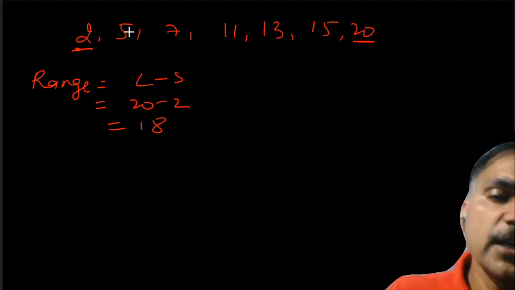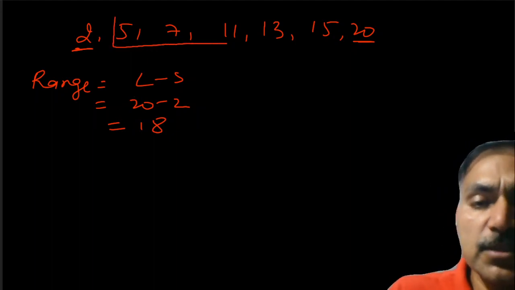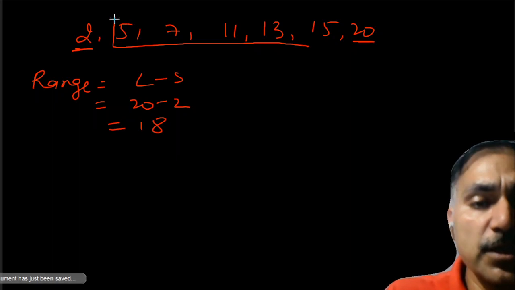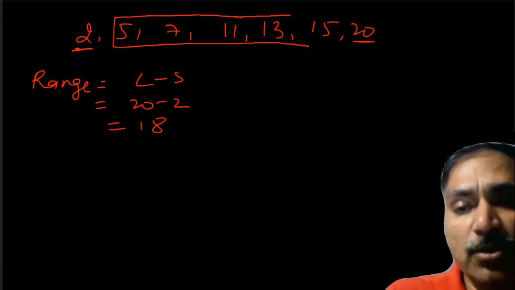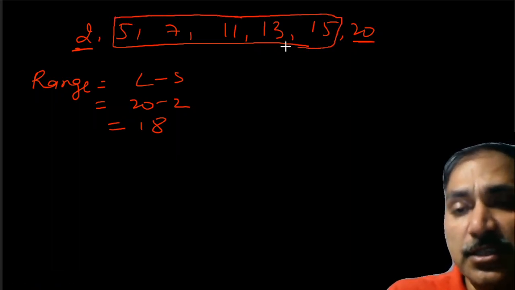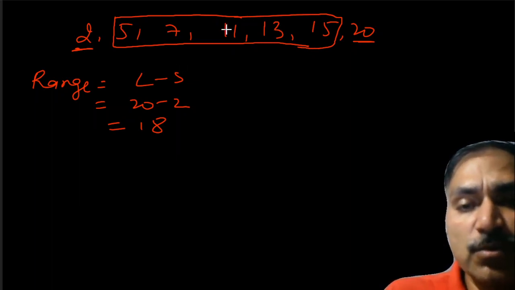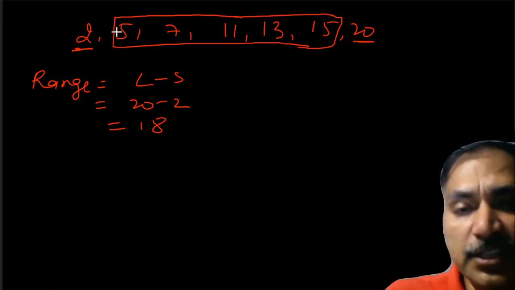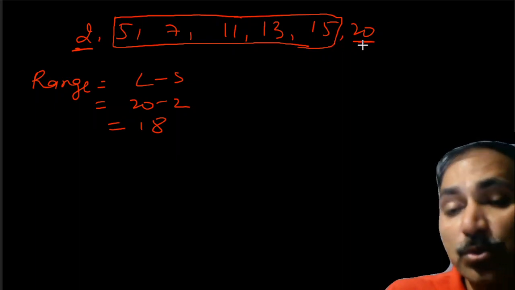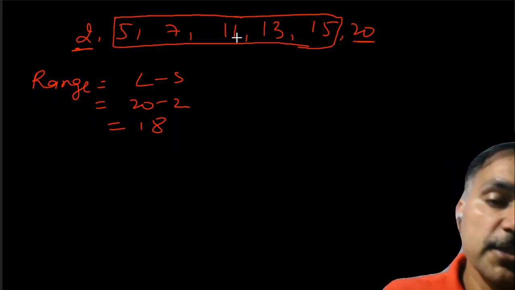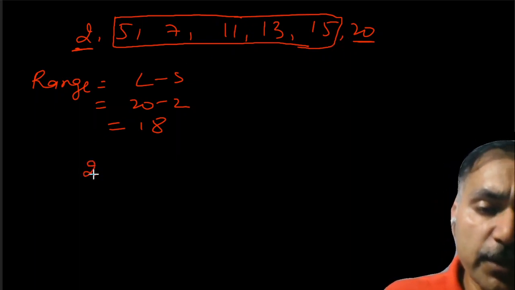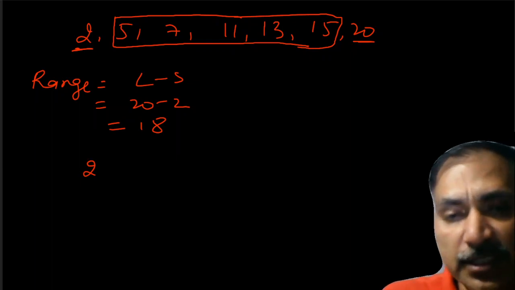Now, they're saying that if you change the in-between numbers, which are not the part of the largest and the smallest one, and keep them within the range between 2 to 20, the range will remain the same. Let us take the example. I'm keeping 2 as it is. I'm keeping 20 as it is.